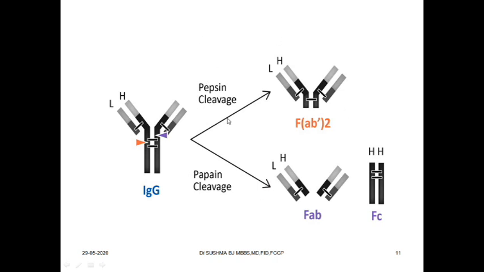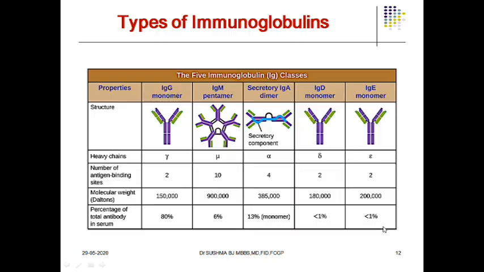There is another enzyme called pepsin, which is again a proteolytic enzyme. You can see here the orange colored arrow. It attacks the immunoglobulin at this region, below the hinge region. So what happens? It gives F(ab')2. There is no FC fraction over here because the FC fraction is already digested. Getting my point? So this leaves the F(ab')2 fraction. This is about the cleavages of the immunoglobulin by particular proteases. So this is very important. Papain cleaves at the hinge region producing FAB and FC fractions.